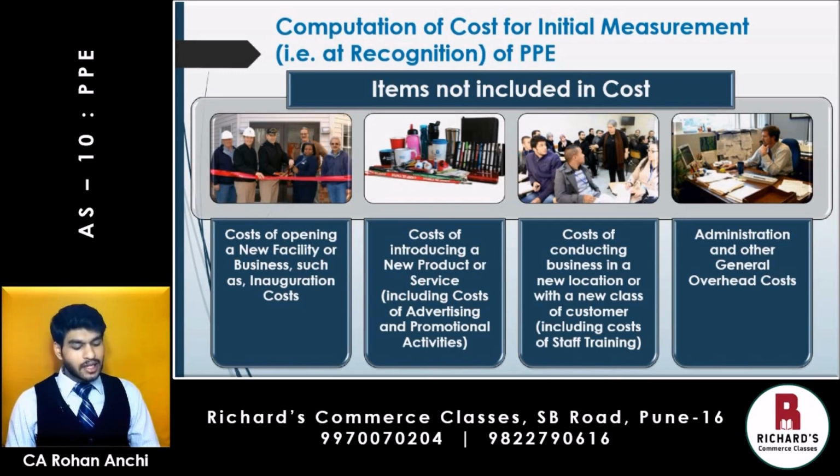Then you have cost of conducting business in a new location with a new class of customers, including cost of staff training. So you are moving your operations, let's say, from Pune to Mumbai, and now you have to train a new set of staff at Mumbai. All such costs will never form part of cost of the PPE. And finally, administrative and other general overheads.